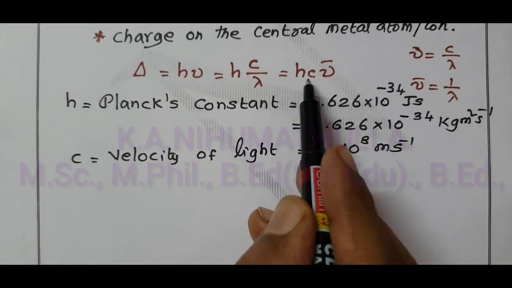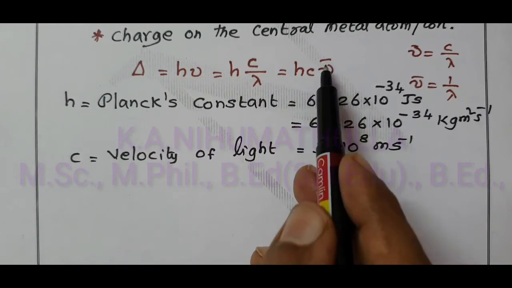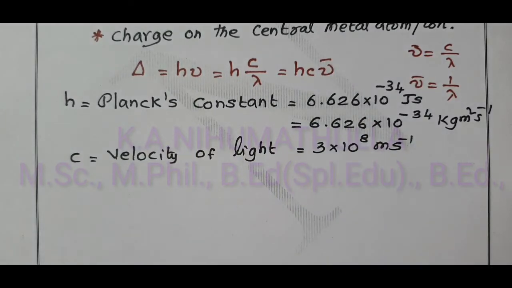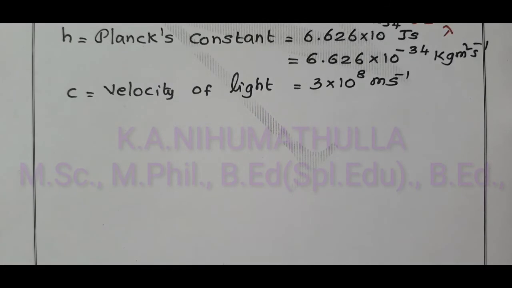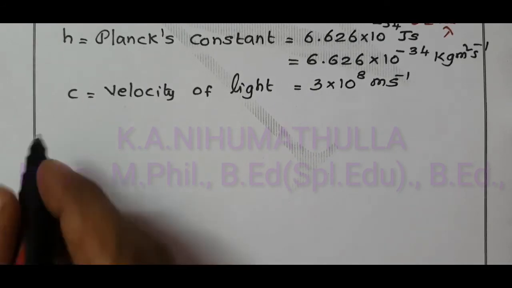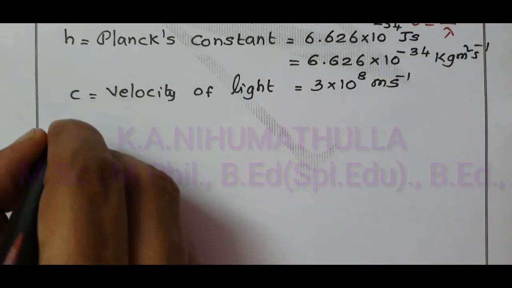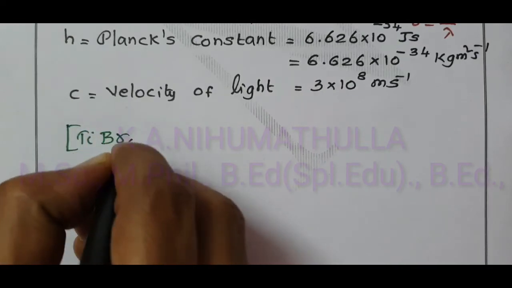We know h and c are constants, so by knowing lambda or nu dash for the given complexes, we can calculate the crystal field splitting energy. We are going to take 3 complexes in which the central metal ions are the same but the ligands are different. By changing the ligand, we are going to study the nature of the ligand. The first complex, titanium Br6.